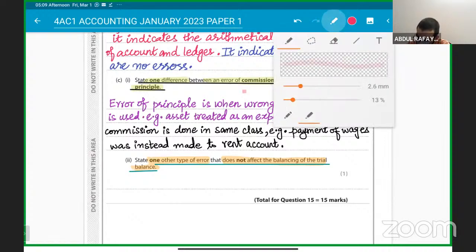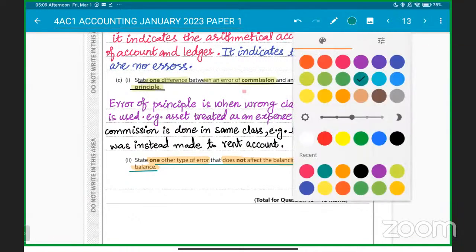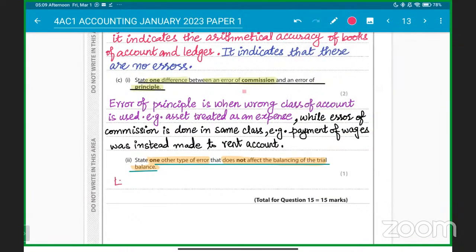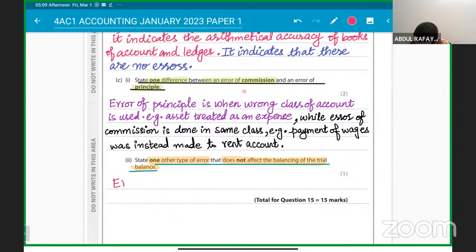Which one you said? Sorry. Can you repeat? Error of original entry. Yeah, you can write down error of omission. Error of omission will also work here. Okay. So error of omission will give you that 1 mark. Or you can also write down error of complete reversal, or we can also write down error of original entry as well.